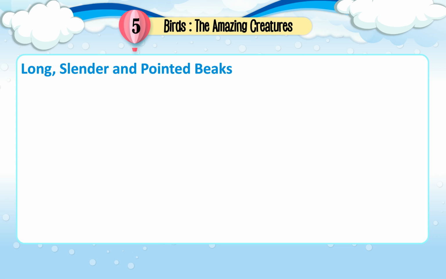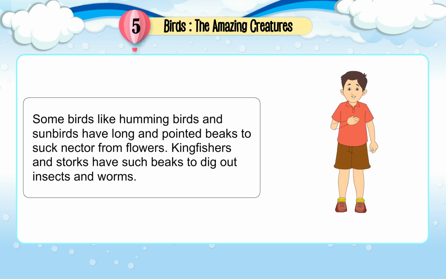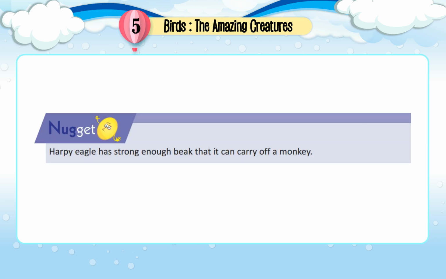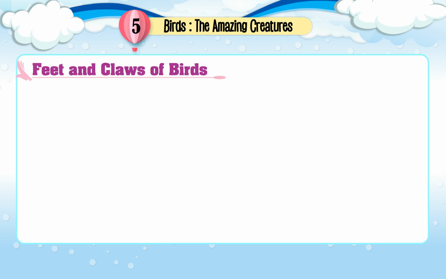Long, slender, and pointed beaks. Some birds, like hummingbirds and sunbirds, have long and pointed beaks to suck nectar from flowers. Kingfishers and storks have such beaks to dig out insects and worms. Nugget. Harpy eagle has a beak strong enough that it can carry off a monkey.